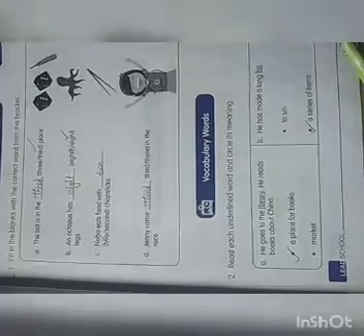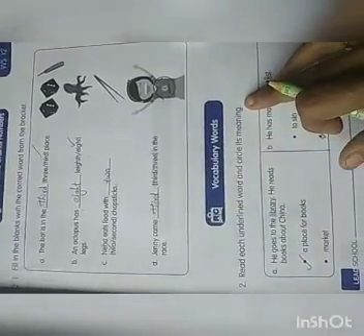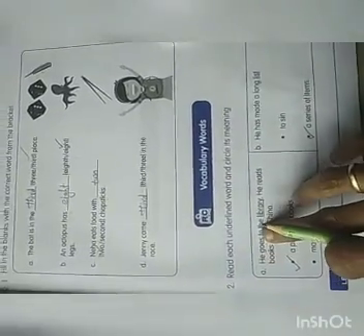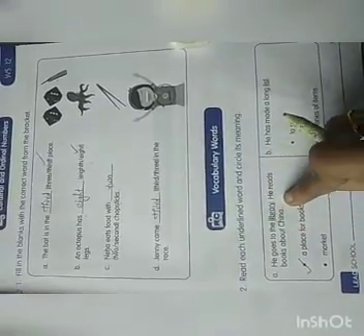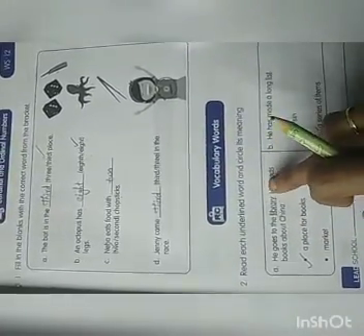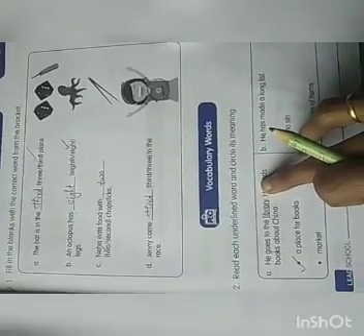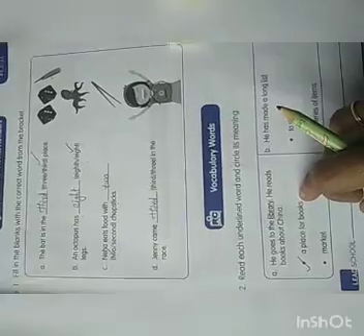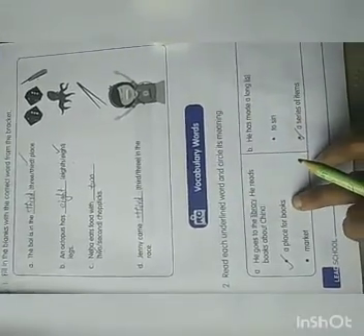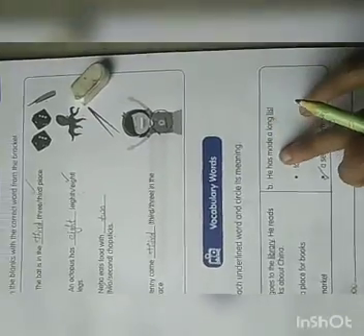Read each underlined word and circle its meaning. See, he goes to the library. He reads a book about China. Library. What is the meaning of this word library? Market or a place for books. What can we see in this library? Yes, very good. A place for books. We can see books in the library.